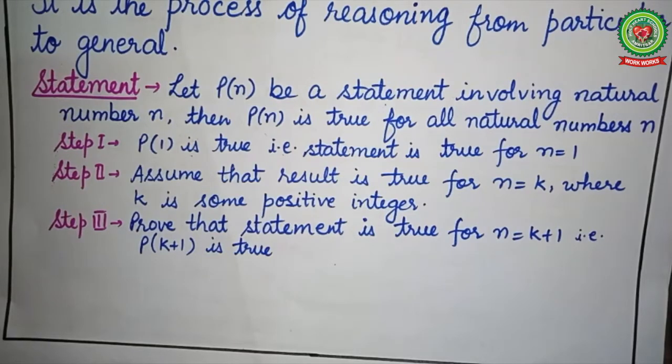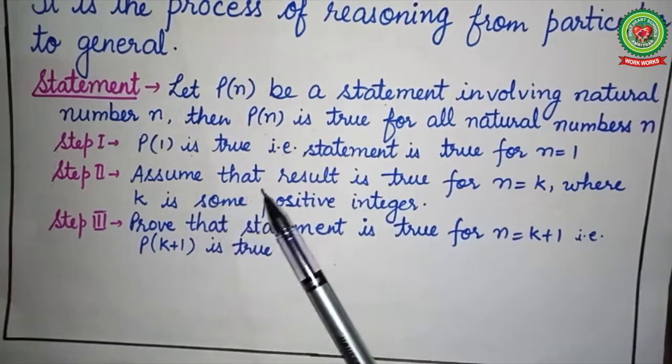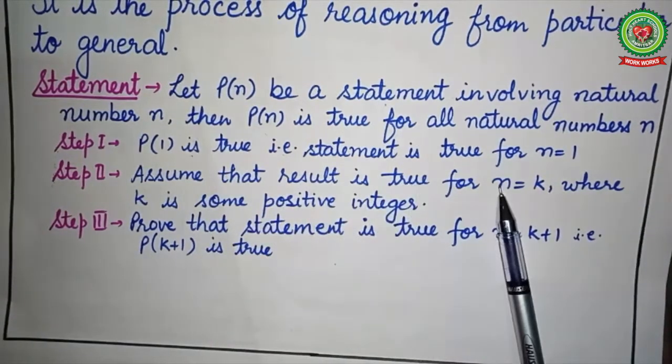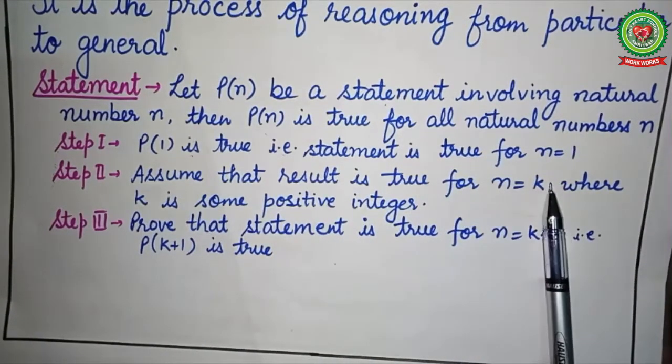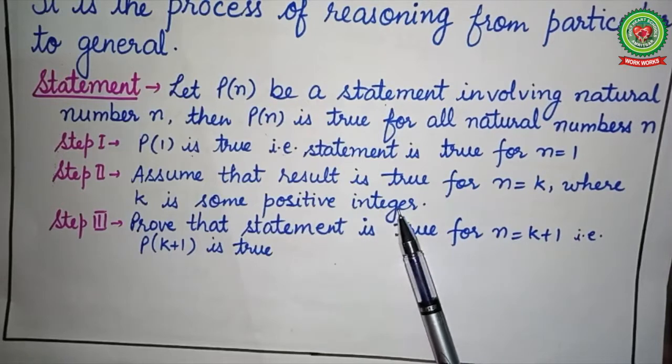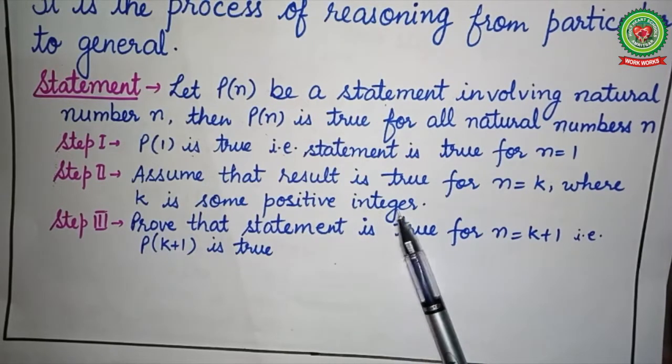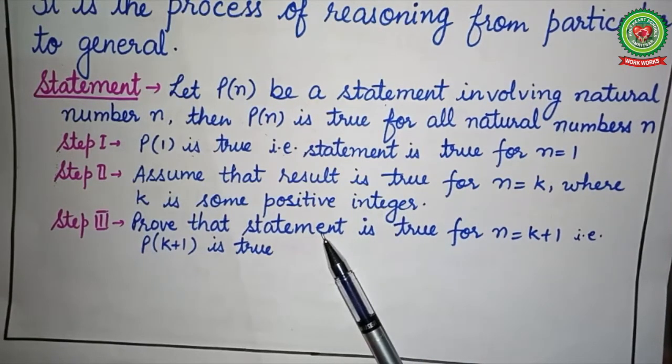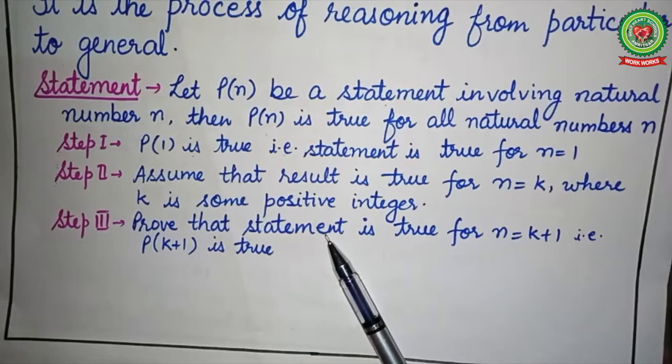In the second step, we will not prove it, we will assume that the result is true for any value of n, that is k, where k is some positive integer. In the third step, it is very important because main calculations are included in this step.